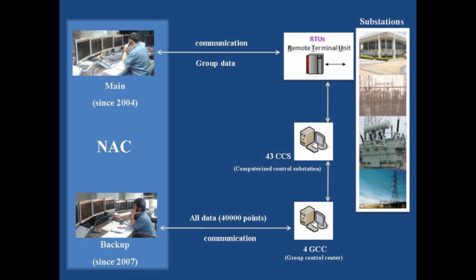To increase control speed and reduce data traffic, some data were grouped into 8 groups before being sent to the main SCADA. On the other hand, the backup SCADA system scans all data from all RTUs. The amount of data is about 40,000 points. It scans data sequentially from RTU to CCS, from CCS to GCC, and from GCC to the backup system.